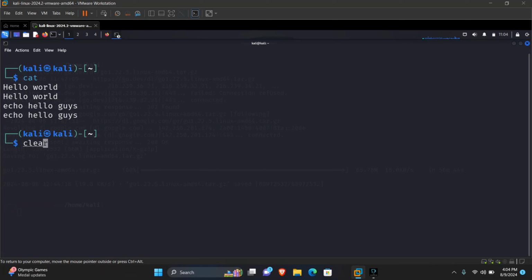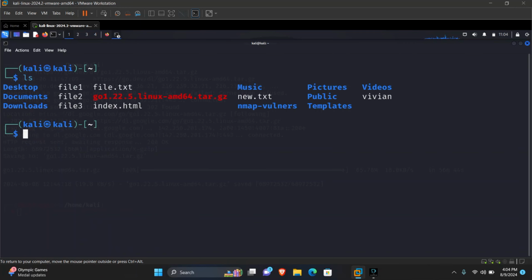Let's clear our screen. Let's know what is inside the directory by using ls. Let's see what's inside file 1, cat file 1. To view what is inside file 1, we use the command cat file 1. This command will print out the contents of file 1. Click enter. This is the contents in file 1.